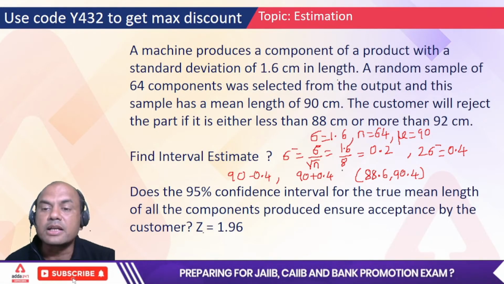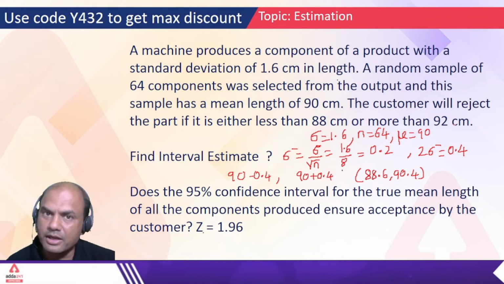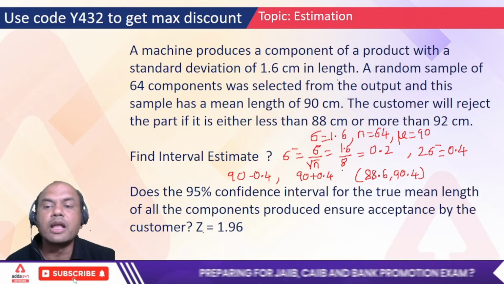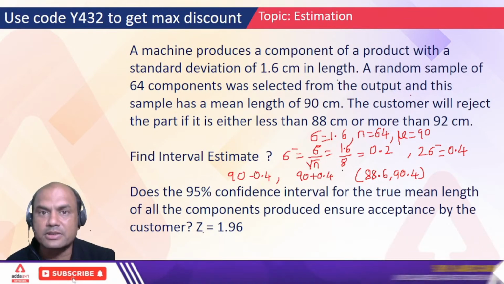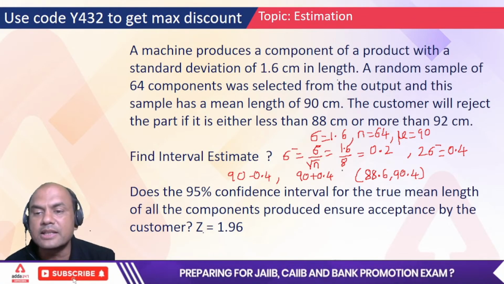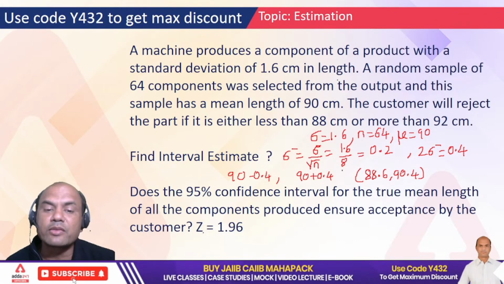The customer will reject the part if it is less than 88 or more than 92. Right? Less than 88 or more than 92. So now I want the length here. I don't want the customer to reject my parts, whatever I'm manufacturing. So my answer should be greater than 88 and less than 92. So what is my problem now? The problem is find the interval estimate.